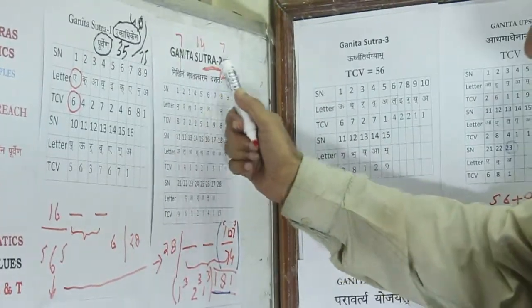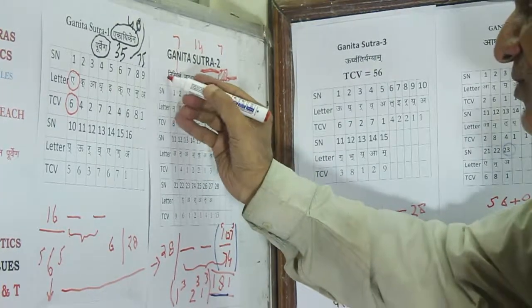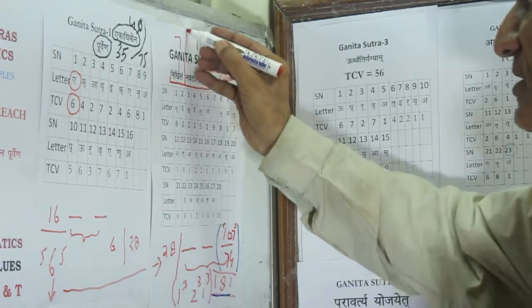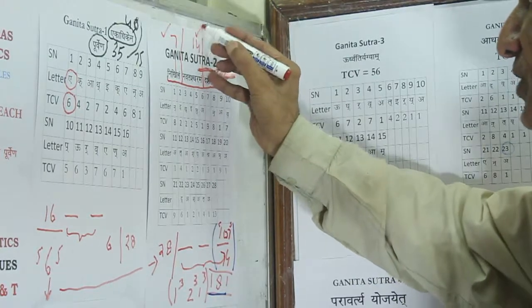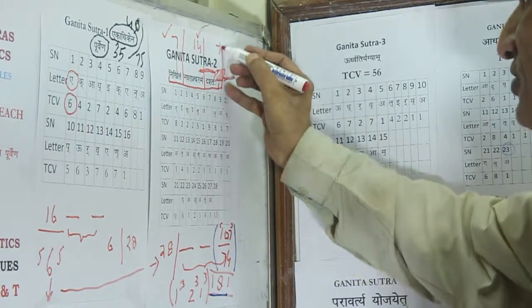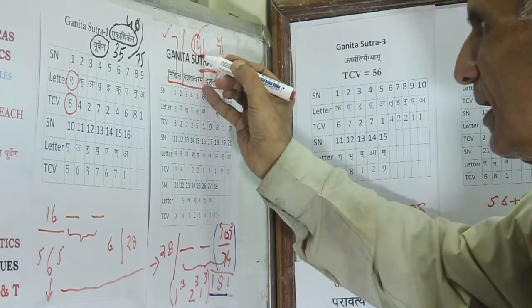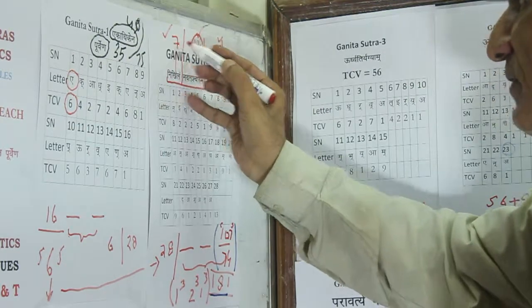The Ganita Sutra 2, Niklim Navasta Charmam Dashata, is of a trimonad format, and the first formulation Niklim is a setup of 7 letters, the second formulation is of 14 letters, and the third formulation is of 7 letters. Therefore, in the middle, the value is 14, which is equal to 7 plus 7.